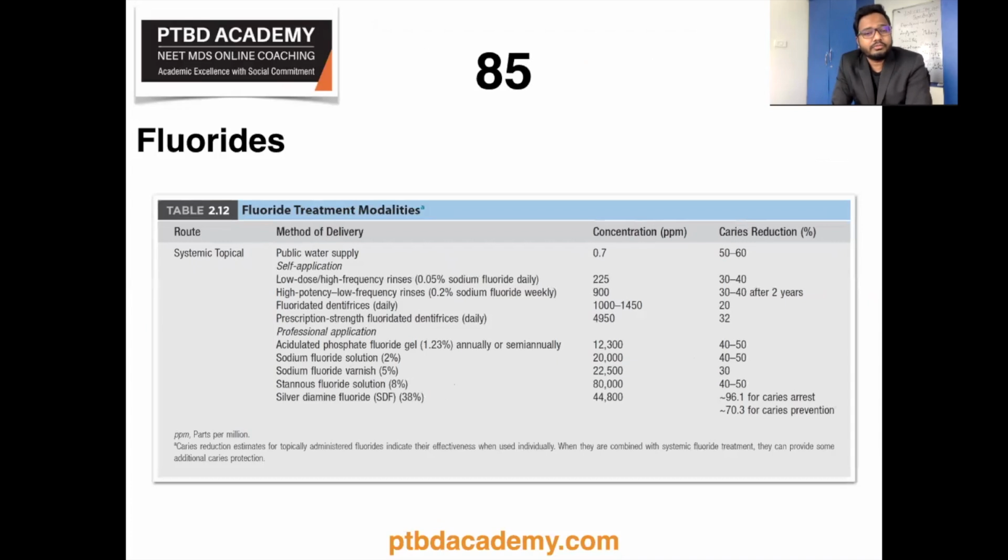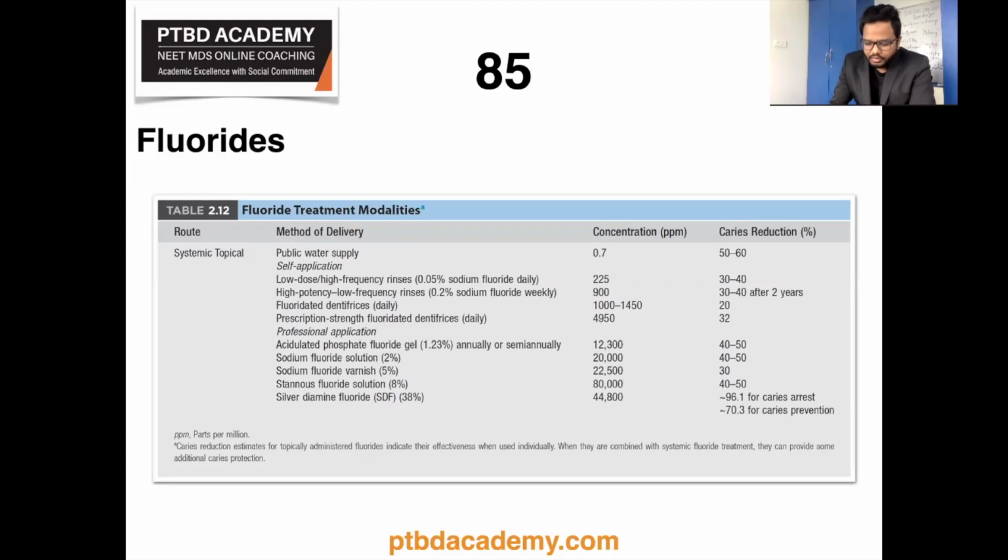Moving on to the next topic, fluorides, different methods of delivery, which we discussed in our E-classes and also in study club discussions previously, and the concentrations and the percentage of caries reduction. So I got keywords like sodium fluoride varnish or stannous fluoride solution, and the concentration of fluorides and caries reduction comparative analysis. So see if this information is helpful in answering the question. Consider this fluoride treatment modalities, the concentration of fluoride, caries reduction, very, very important.